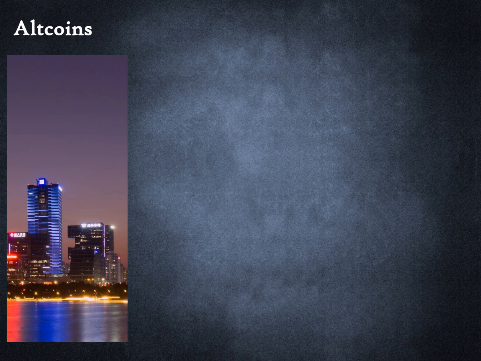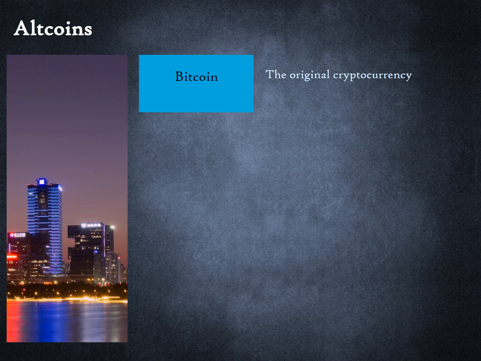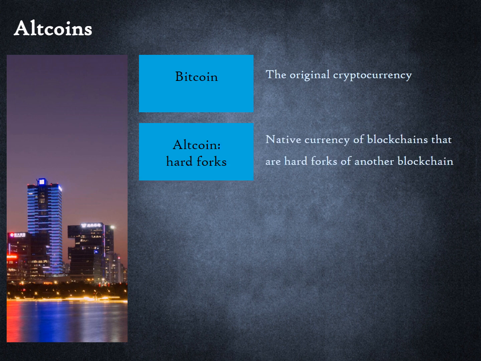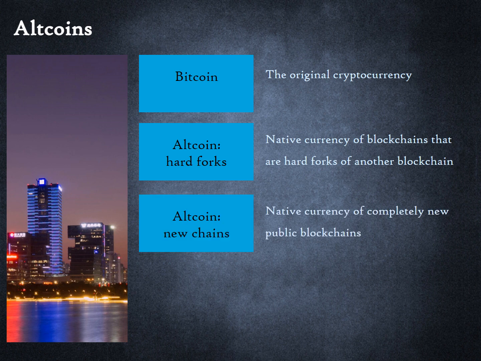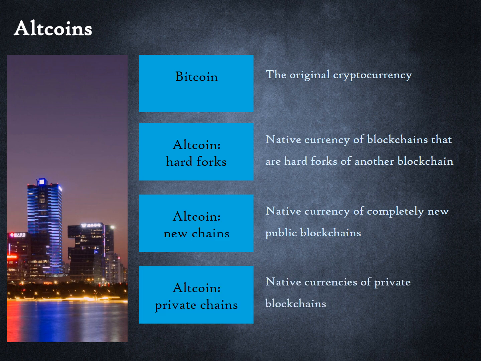The term altcoin refers to any cryptocurrency that is not Bitcoin. We can thus group currencies into 4 groups. One is Bitcoin, the original cryptocurrency. The second category are altcoins that are native currency of blockchains that were created as hard forks. The third category are altcoins that are native currency of completely new public blockchains. Ether is an example. While the first 3 relate to public blockchains, the fourth category pertains to native currencies of private blockchains. Many of the private blockchain platforms don't have a native cryptocurrency. We will talk about this further later in this course when we discuss the source of intrinsic value of cryptocurrency.